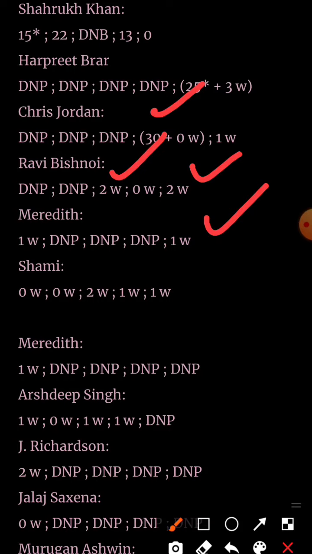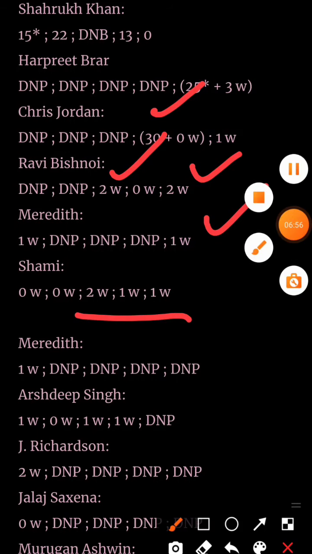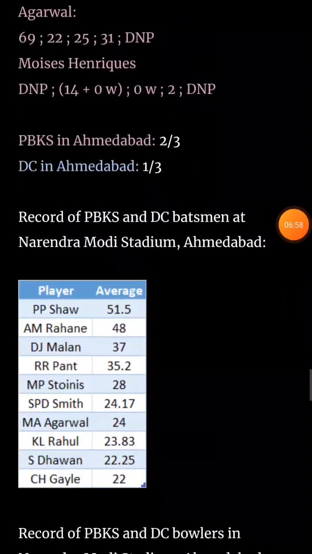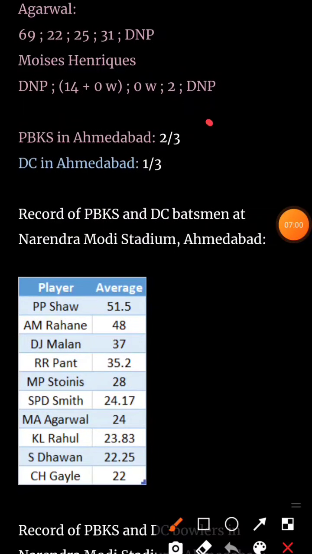Shami is getting wickets in each of the last 3 matches. Let's move forward. Let's look at the record of Punjab Kings in Ahmedabad. In the last 3 matches, Punjab Kings has won twice, and DC has won only once. But that does not matter because 3 matches are not enough to conclude anything.